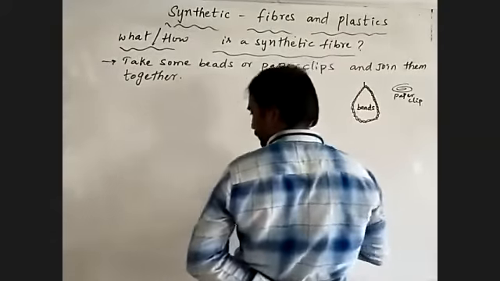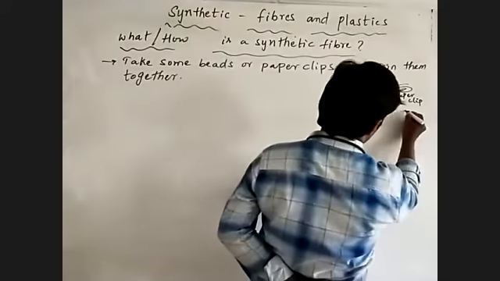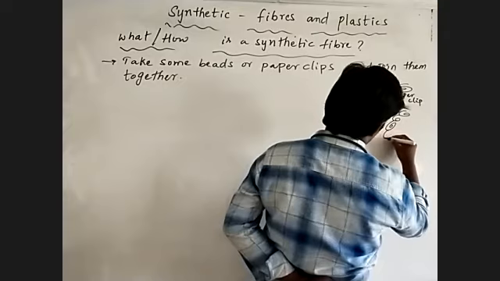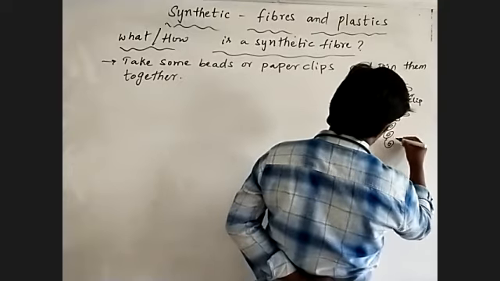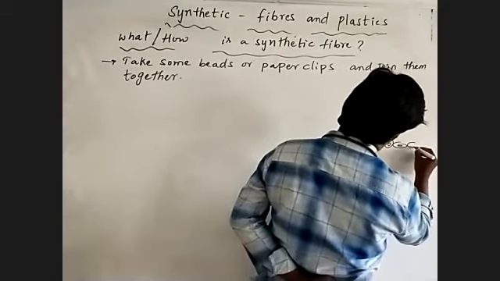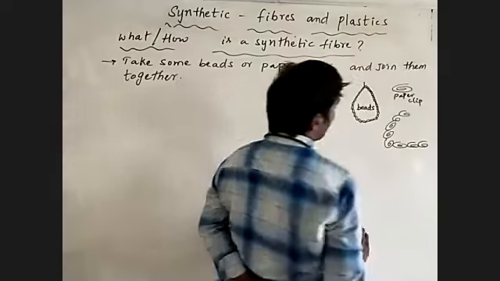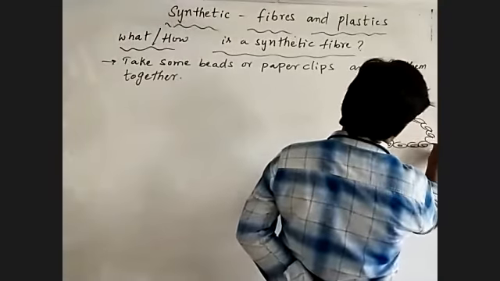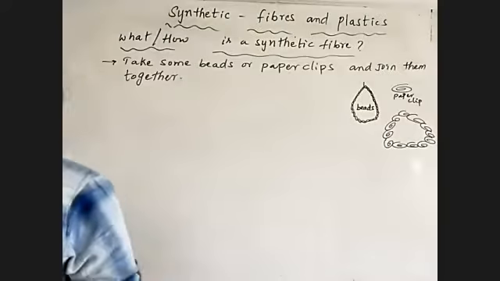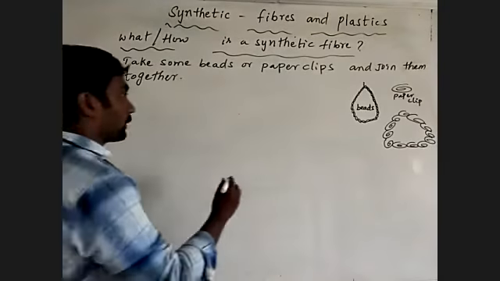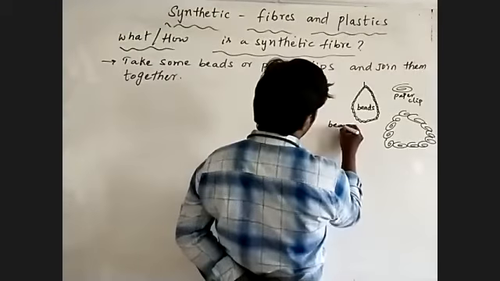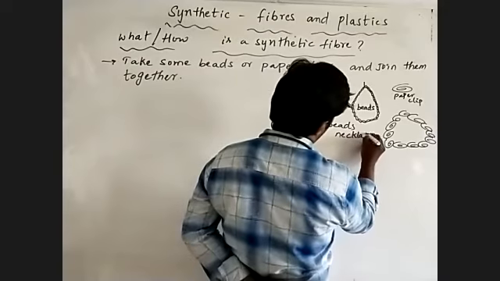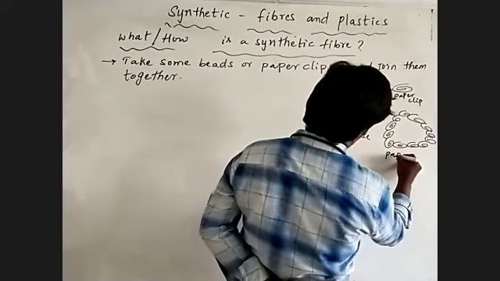See how the paper clips are joined together, such like we are joining together. This is a paper clip necklace. This is a beads necklace and this is a paper clip necklace.